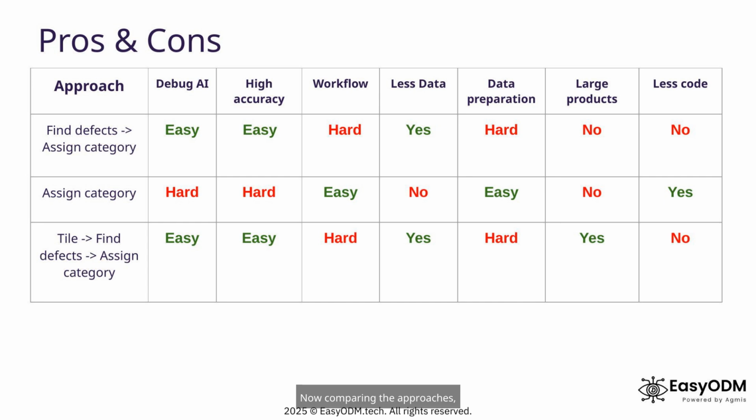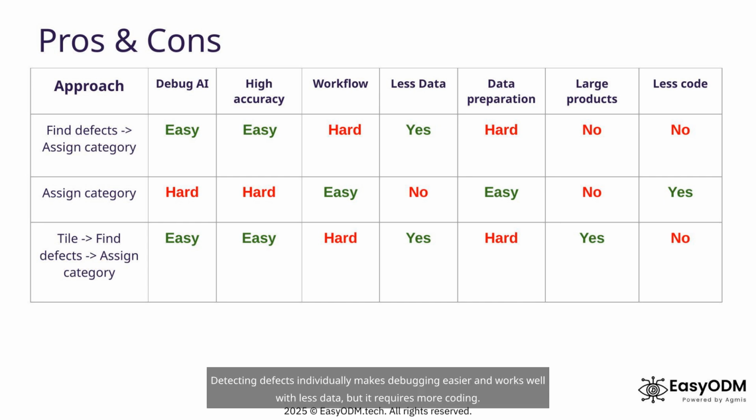Now, comparing the approaches, detecting defects individually makes debugging easier and works well with less data, but it requires more coding. Direct category prediction is simpler but harder to interpret and often needs more training data. Tiling helps for large products and shares the pros and cons of the first method.